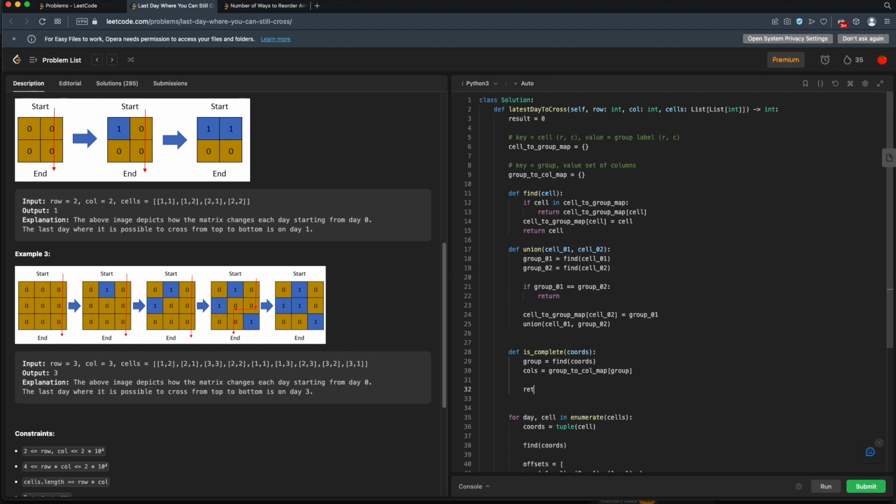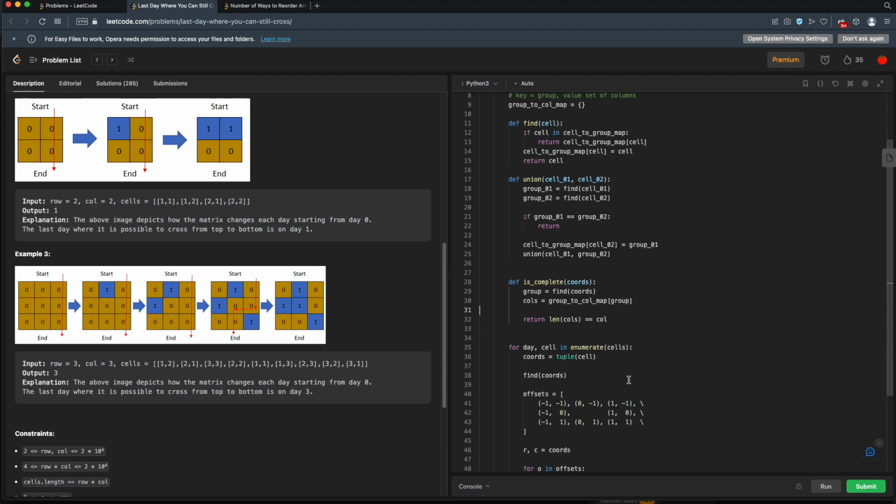And then we can just return the length of this columns group, if that is equal to the number of columns in our grid. All right, so this will tell us if we've completed our body of water, or the body of water contains every single column in our grid. If it does, then we are done.